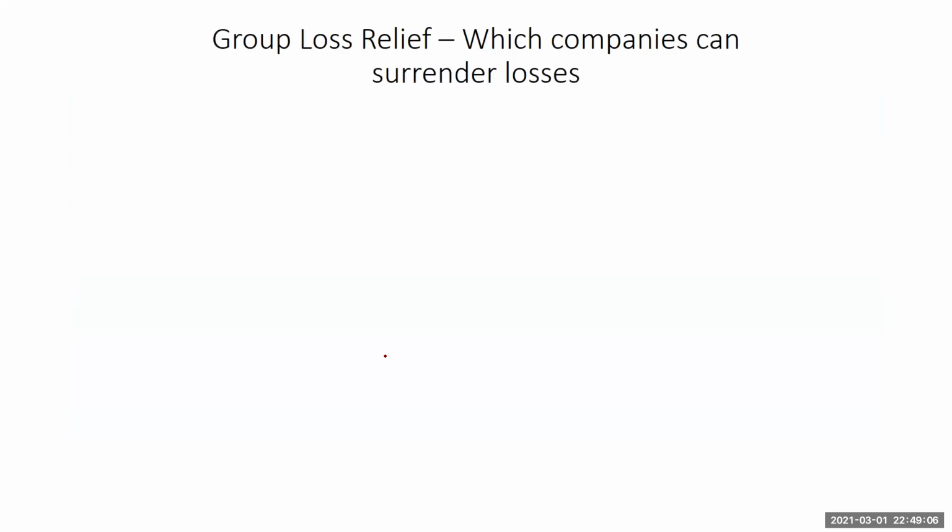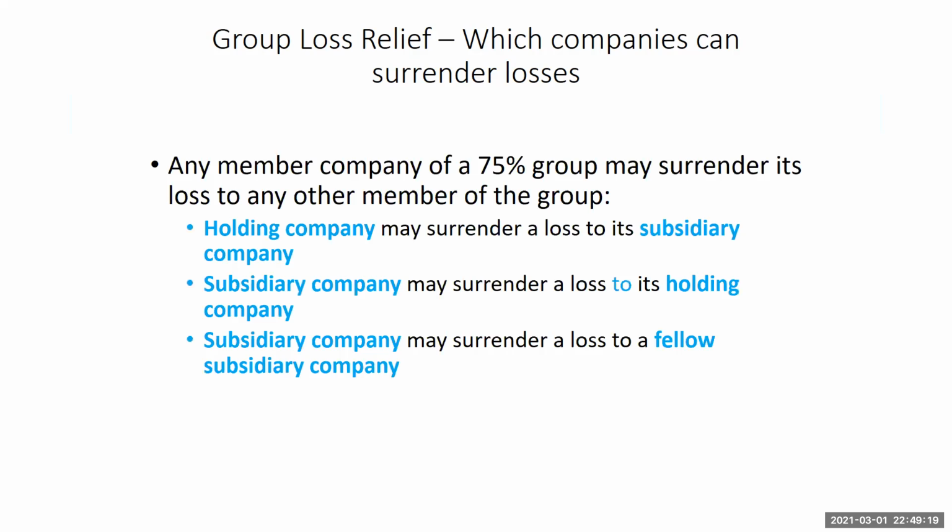So in terms of this grouping, what we do is to surrender reliefs, which companies can then surrender reliefs or losses to the others within the group. So that's one thing we'll have to look at. Now, any member of a 75% group holding may surrender losses to other members of the group.